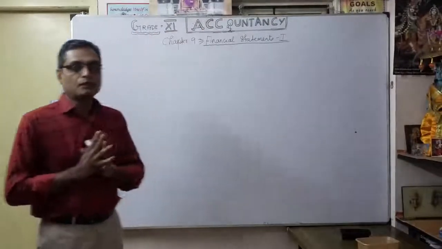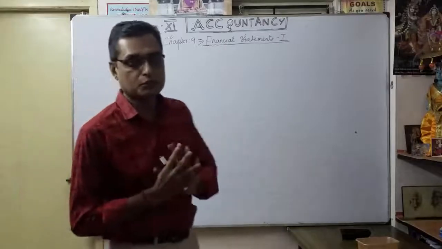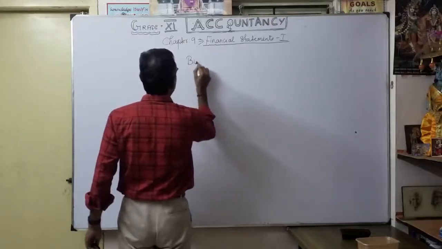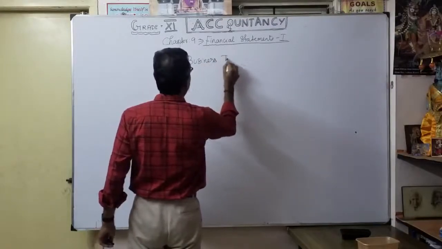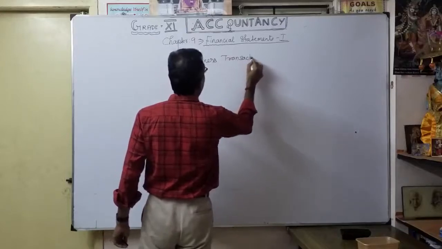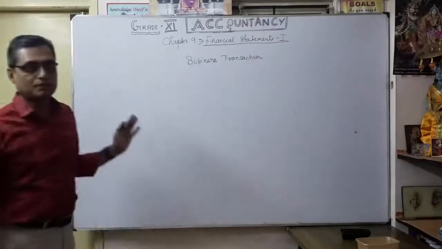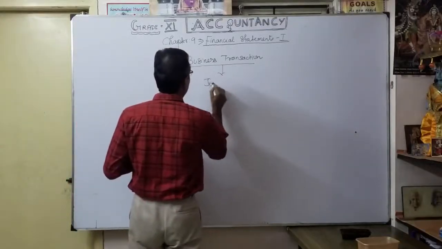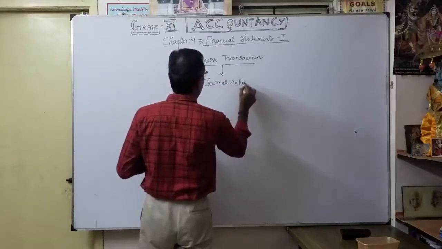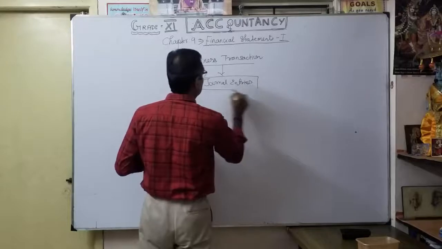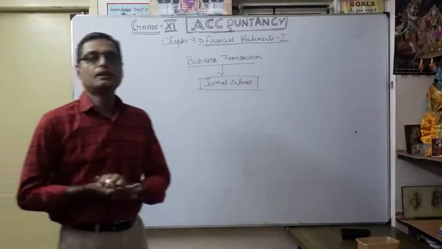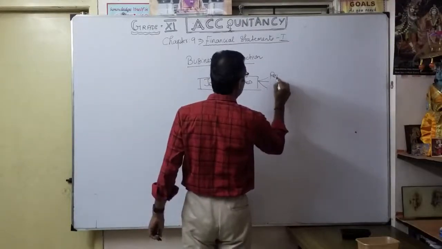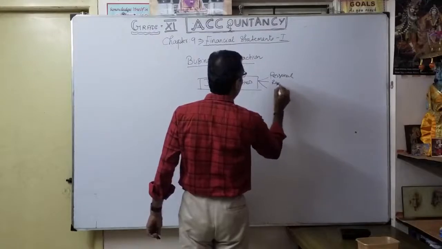Before that, from the past videos, you have to know first of all business transactions. From the business transactions, how we develop them in the form of journal entries. And how to prepare journal entries? You know, with the help of the 3 golden rules: personal, real, nominal.